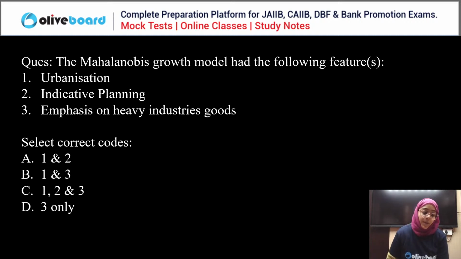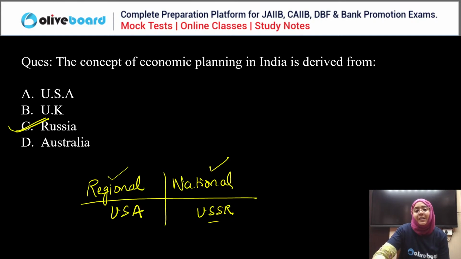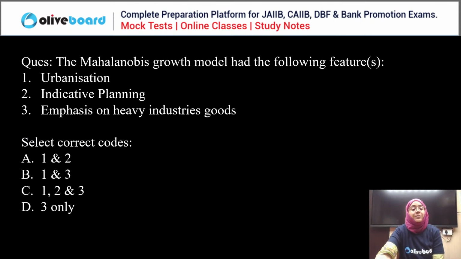What explanation, Hemlata? In this, regional planning means we are taking a particular region, for example the rural area for development or the urban area for development, that is region wise. National wise means we are taking the complete economy as a whole. Regional development planning was started from USA, while national planning was started from USSR. And in India we have adopted the 5 year plans concept, which is national planning, and we adopted it from Russia. Okay, done.